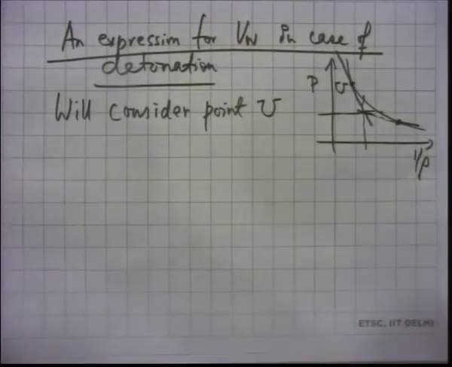This is point U, and we are not considering the lower CJ point. So, we are assuming that this is a detonation, and we are interested in calculation of the wave speed at the point U. If your final state 2 corresponds to U. So, how would we do this?